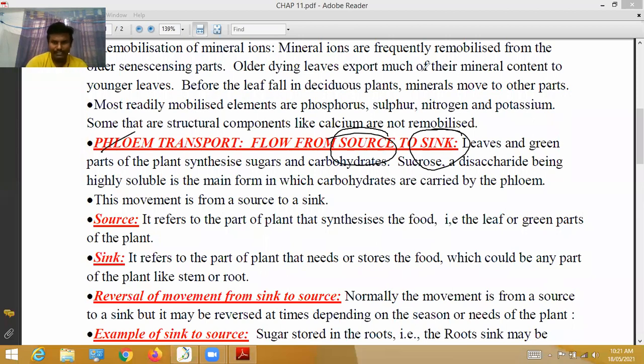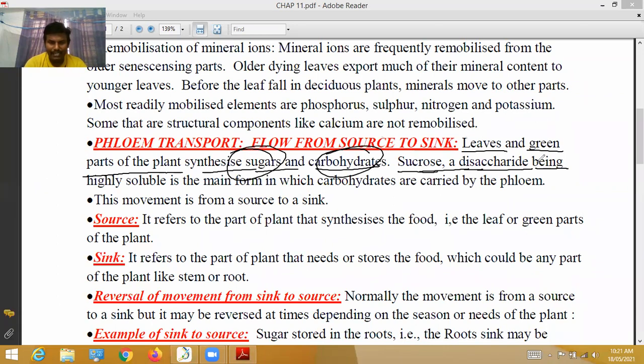This is what we will see. Leaves and green parts of the plant synthesize sugars and carbohydrates. Everybody knows that. The leaves are the major sources for the synthesis of sugars and carbohydrates. Sucrose is a disaccharide, being highly soluble, and is the main form in which carbohydrates are carried by the phloem. Disaccharide means two saccharide molecules are combined, glucose and fructose.